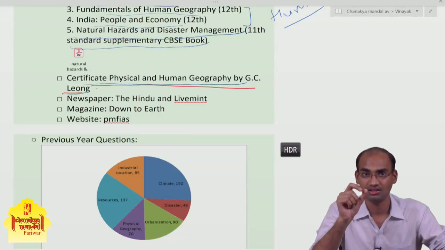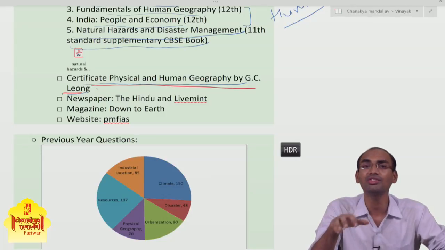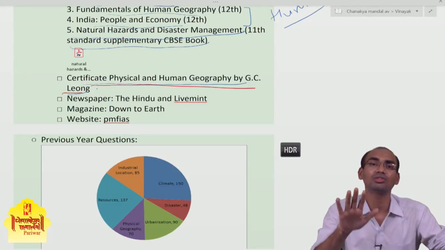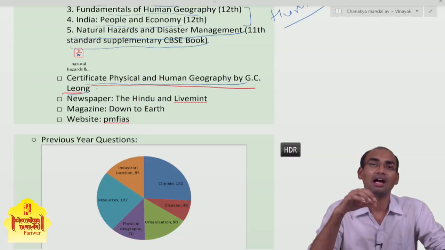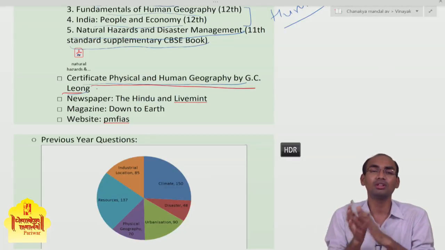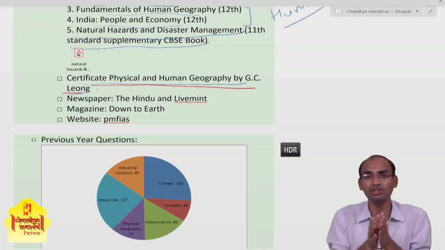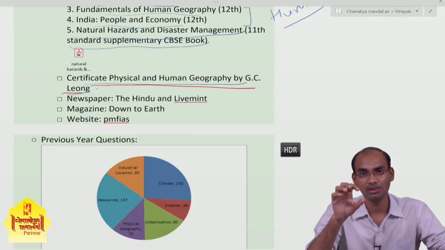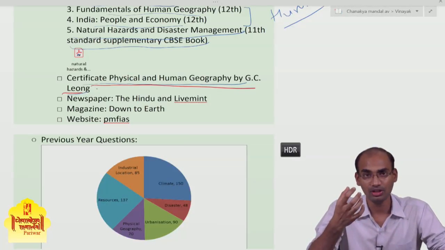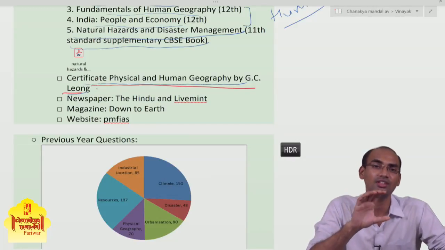But the language of this book is a little more difficult than NCERT, so sometimes aspirants find it difficult to understand. What you should do is read these NCERTs first and then go for G.C. Leong. I am saying "should" because that is very important. One should do this so that the preparation for the UPSC examination is comprehensive, and you can tackle any type of question with this much basic preparation.